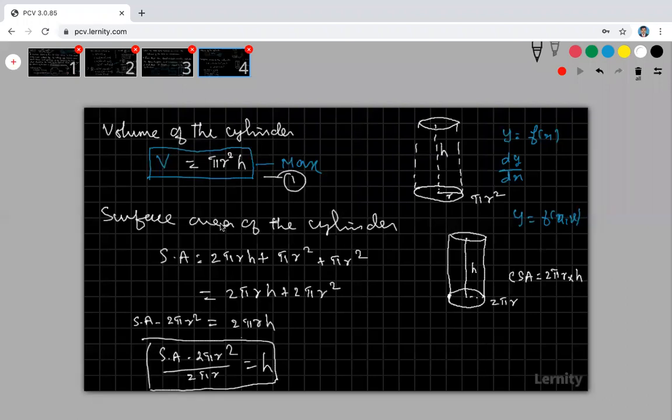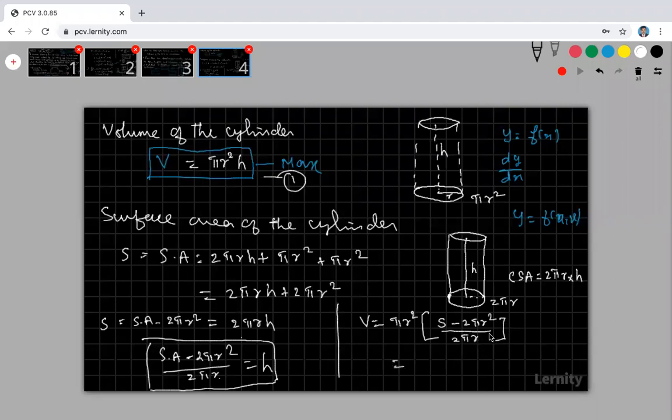Now I got this: the surface area is given, that is, the surface area is known and fixed. This is my surface area formula, 2 pi r h plus 2 pi r square. From this, I am finding my h. Apply it here. So what is my volume? My volume V is equal to pi r square into h. You can take the surface area as S. So I am taking S minus 2 pi r square, divided by 2 pi r.